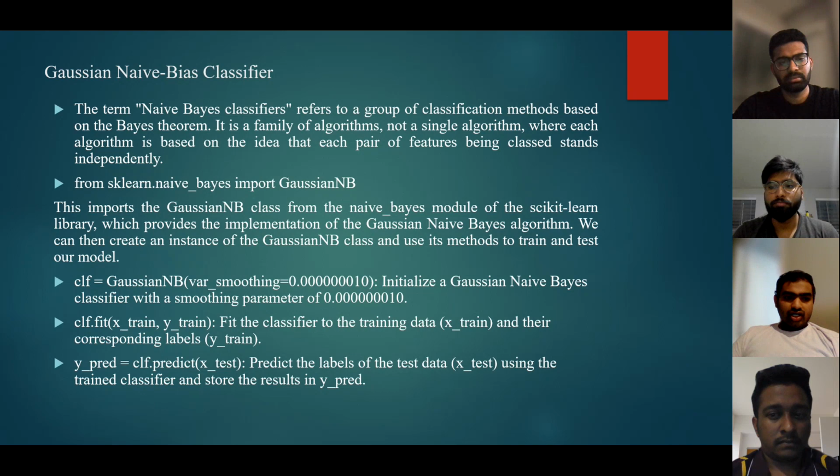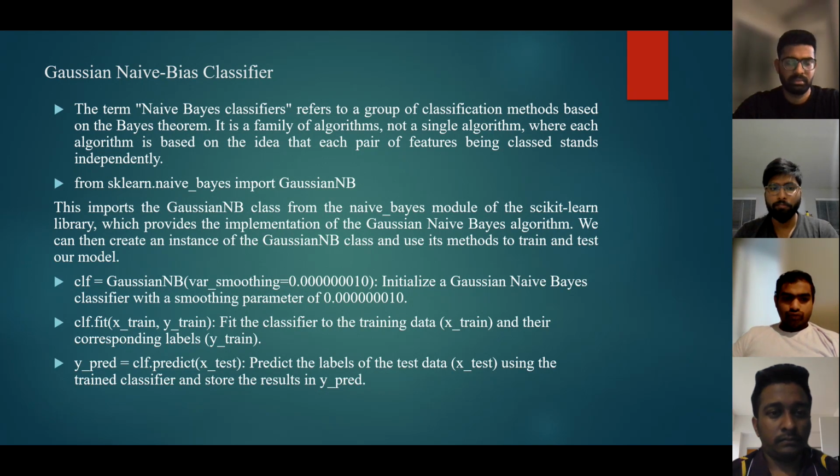From sklearn.naive_bayes importing GaussianNB. The scikit-learn library provides a convenient implementation of the Gaussian naive Bayes algorithm through the GaussianNB class. This imports the GaussianNB class from the naive Bayes module of the scikit-learn library, which provides the implementation of the Gaussian naive Bayes algorithm. We can create an instance of the class and use its methods to train and test our model.